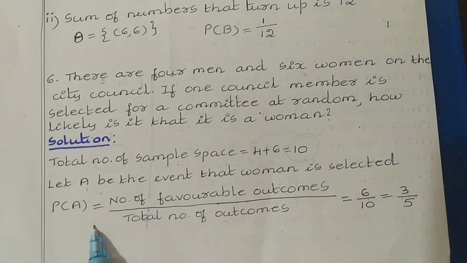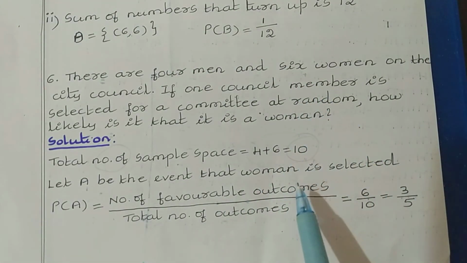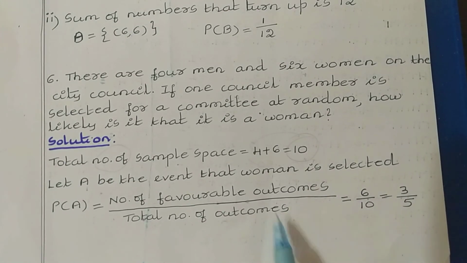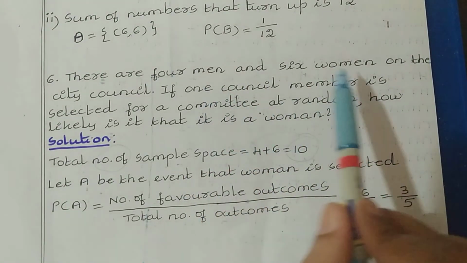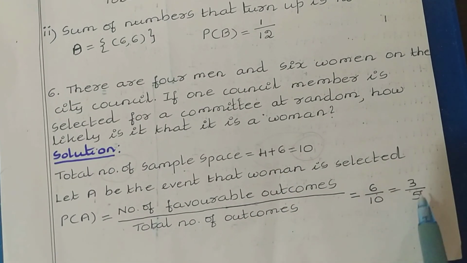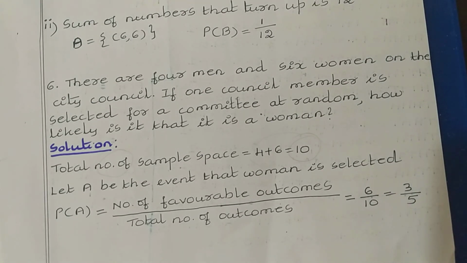So here the probability of A, that is a woman is selected, is equal to the number of favorable outcomes. Totally we have 6 women, so here we can have 6 chances. 6 divided by the total number of outcomes. Total people are men plus women, that is 4 plus 6, 10. 6 divided by 10 gives 3 by 5. So this is the solution of exercise 16.3, question numbers 4, 5, 6.